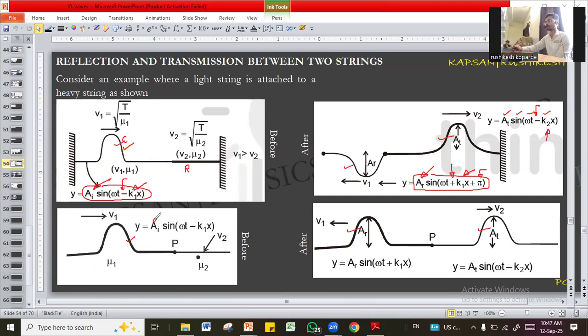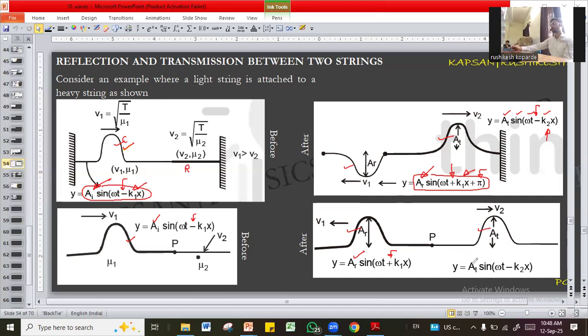Similarly here, this is the incident wave. Minus sign means it is traveling towards positive x. This is the reflected wave. You can see only the sign has been changed. Instead of this minus, they have written plus. k1 also remains equal to k1. The medium remains the same. No extra phase has been added or subtracted because the second medium is a rarer medium. So there will not be any change in phase. So whenever there is reflection from the rigid boundary, there will be a change in phase. Otherwise, no. Okay.